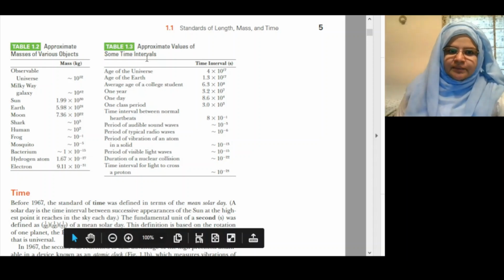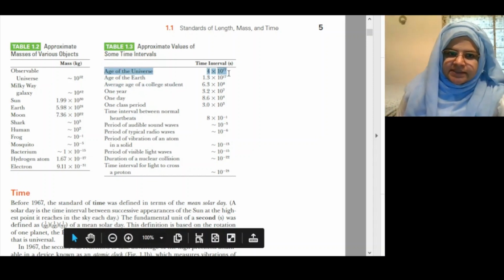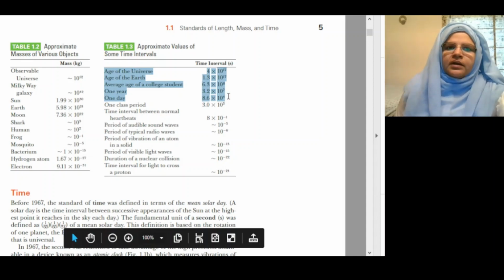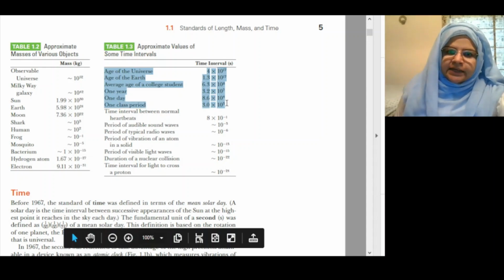Approximate values of some time intervals. Age of universe: 4 × 10^17 second. Age of earth: 1.3 × 10^17 second. Average age of a college student: 6.3 × 10^8 second. 1 year: 3.2 × 10^7 second. 1 day: 8.6 × 10^4 second. 1 class period: 3 × 10^3 second.